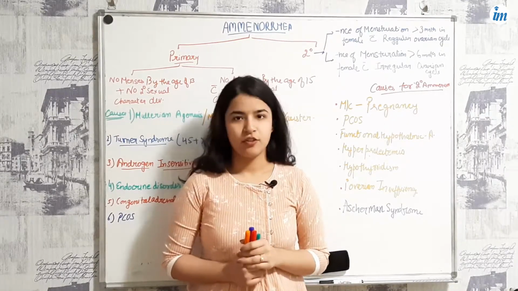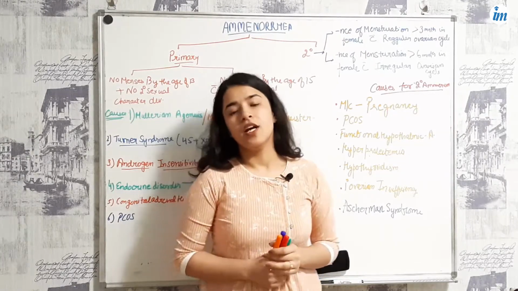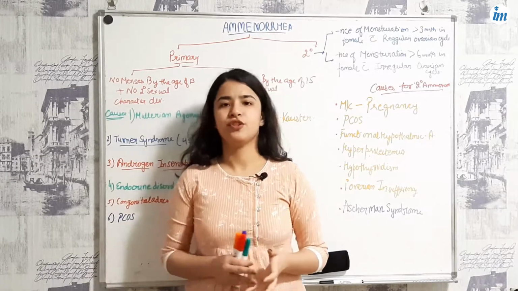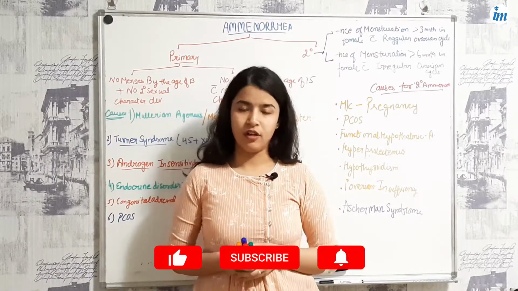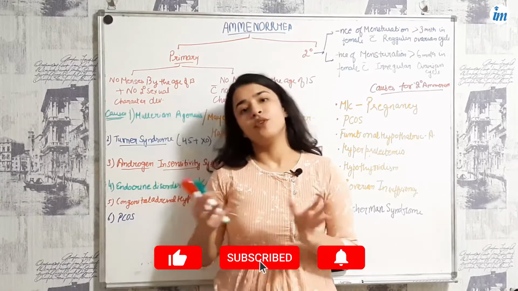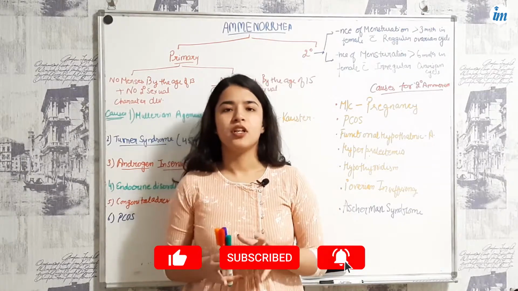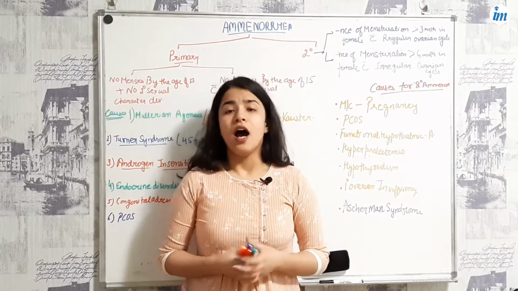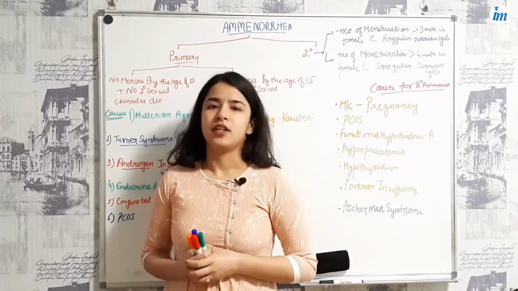So let's continue our discussion with amenorrhea. Amenorrhea is nothing but the absence of menstruation, or no menstruation at all. Depending upon the cause and the duration of onset, it is generally divided into two categories, primary and secondary. Now, what is primary amenorrhea?